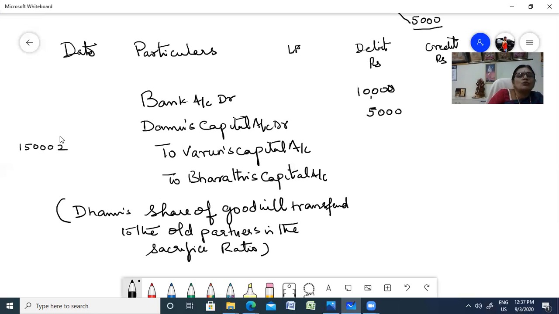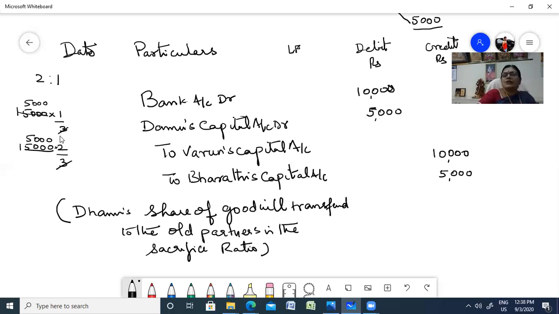So 3 will go into 15,000 five times, and 5 twos are 10. So Varun is going to get 10,000 and Bharat's capital is going to get 5,000.